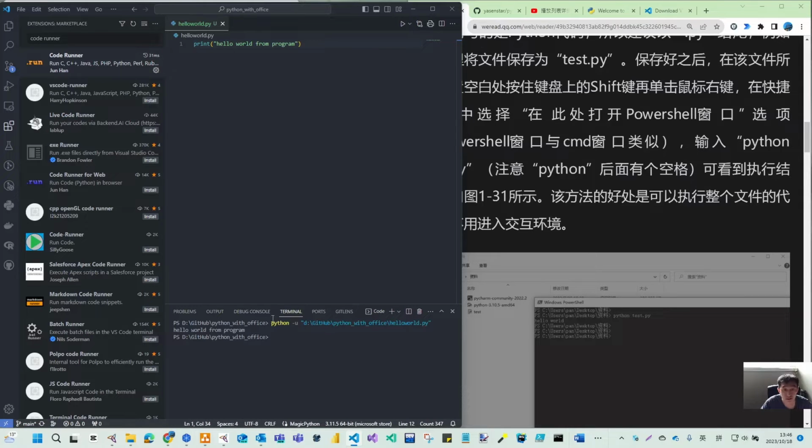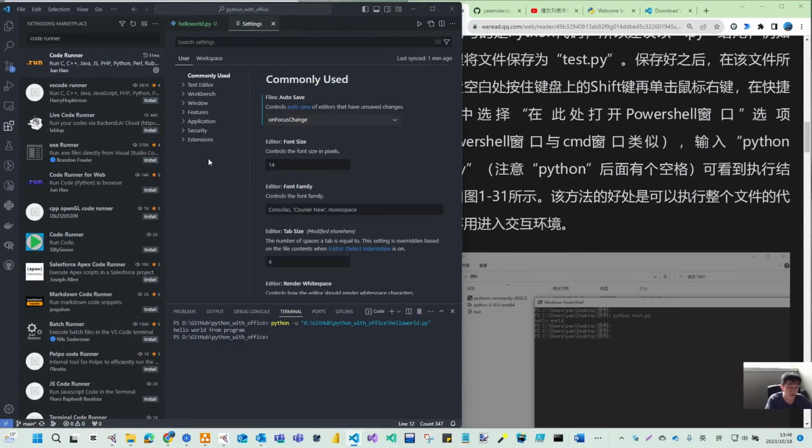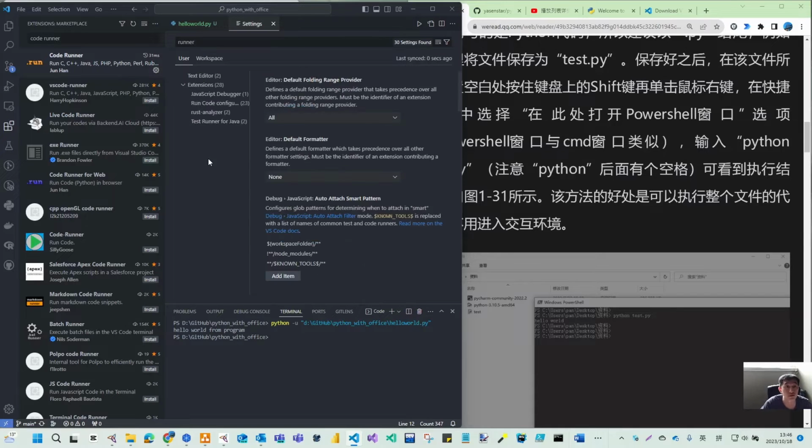It displays a terminal and shows the result. Sometimes when you just install Code Runner, you may find it makes the result show in the output window. So you need to have some setting.